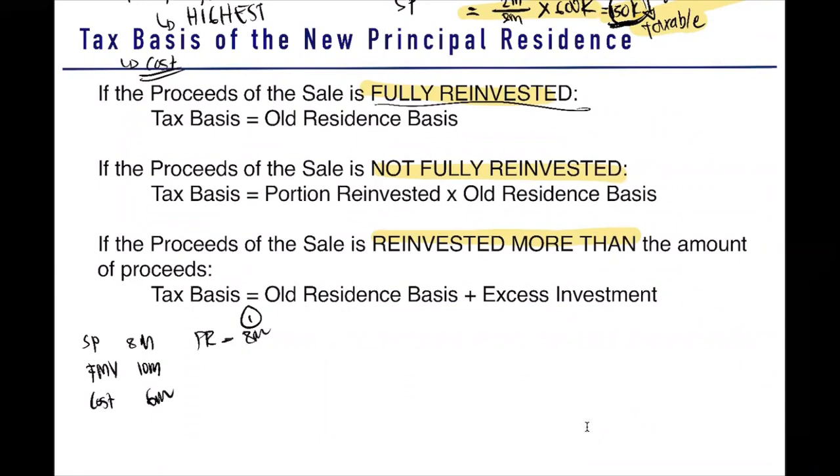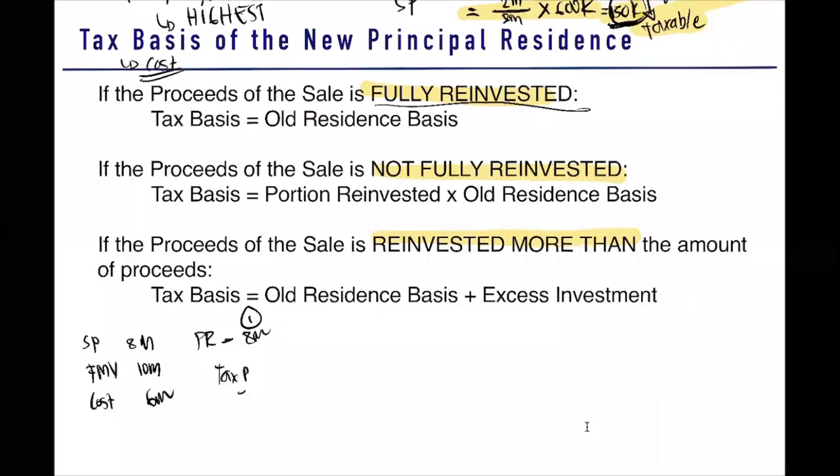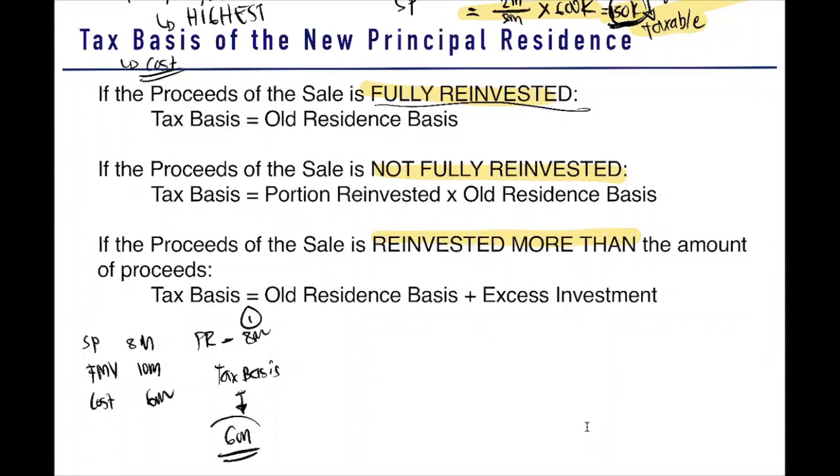Bumili tayo ng bagong principal residence at 8 million. What is the tax basis? Our tax basis here is still equal to the old residence basis, which is 6 million. So if it's fully reinvested, it's still 6 million.